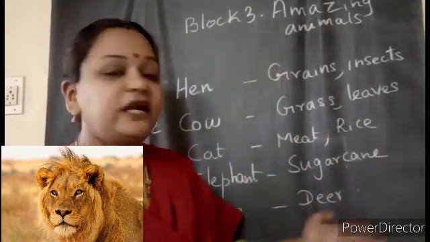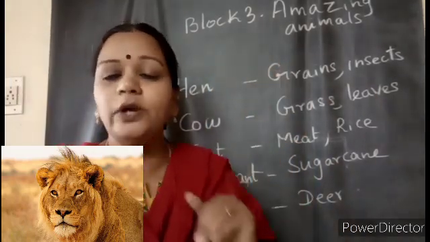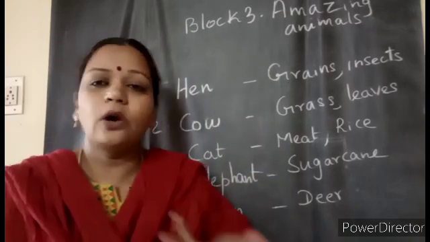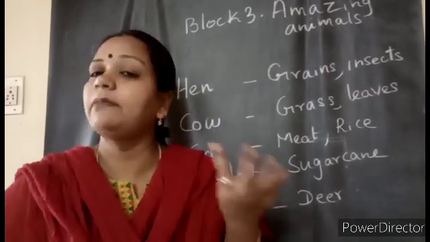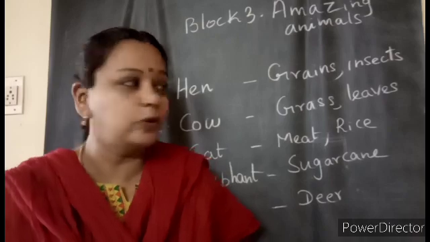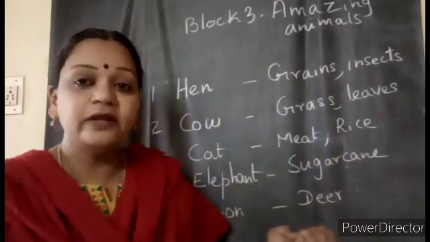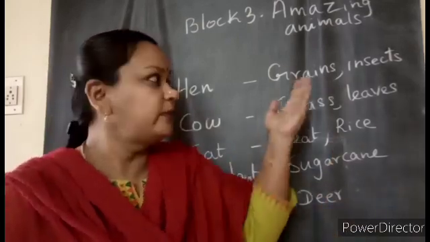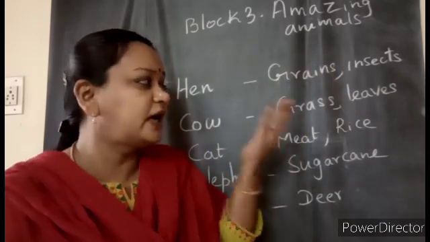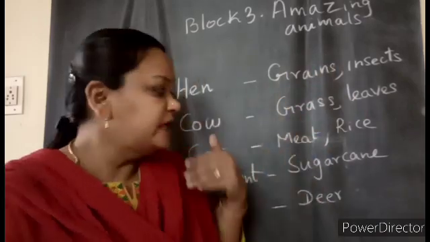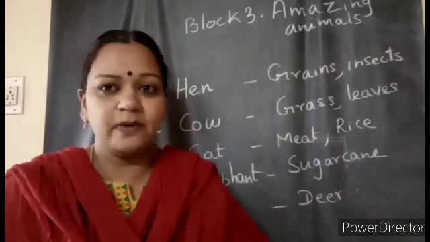See how animals differ in their food habits. Even though all are animals, they are not the same. Some are farm animals, some are wild animals. You already know about that. Now see how they differ in their eating habits also. Some eat grains, insects, some eat grass, leaves, some eat meat, and some eat sugarcane, which is a plant only.